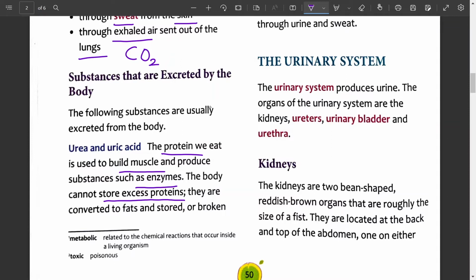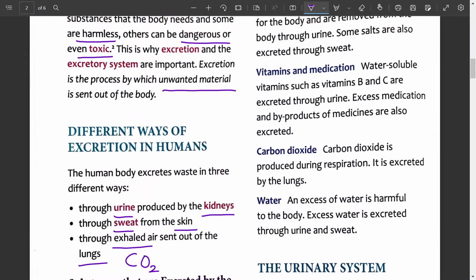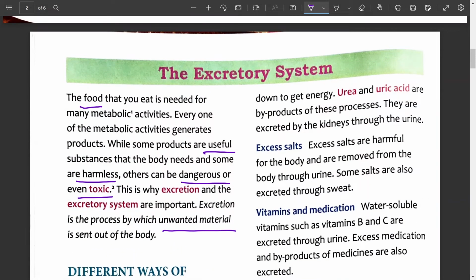Rather, protein is converted to the form of fats and it is stored under the skin, or it may be broken to get energy. When carbohydrate is exhausted, when carbohydrate is not found in the body, when someone is starving, in that case fat releases energy, or else protein is converted to the form of carbohydrate and it supplies energy.